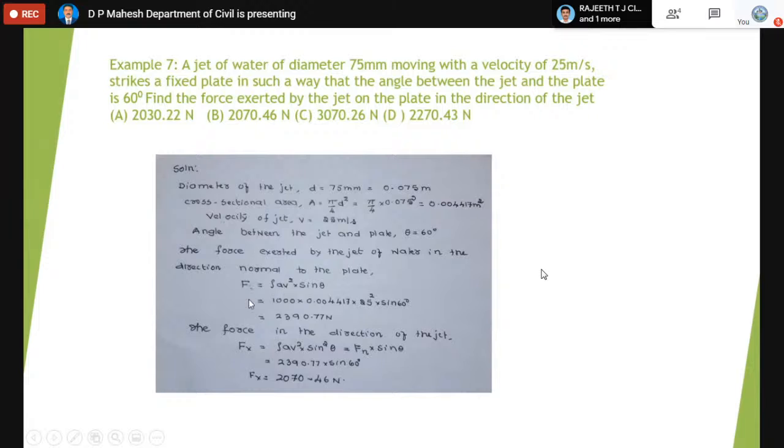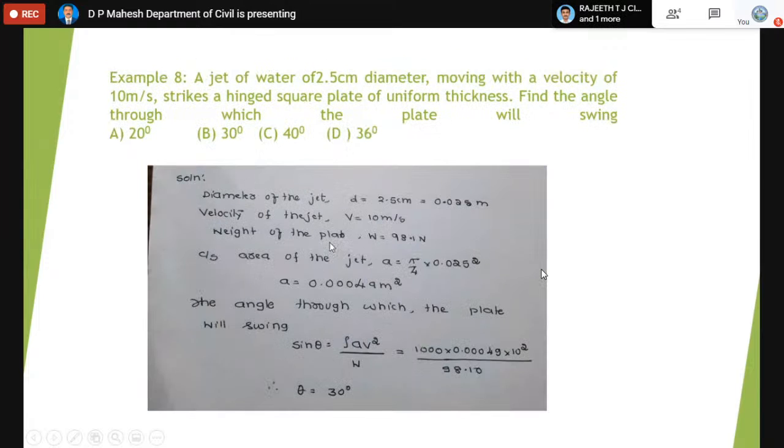Fn is only for curiosity. We can find for inclined plates how the forces can be found in the direction normal to the plate. But the real impact is in the jet direction on the plate, whether they are fixed, kept normal to the jet, or inclined to the jet. Now coming to one more problem on the same case.